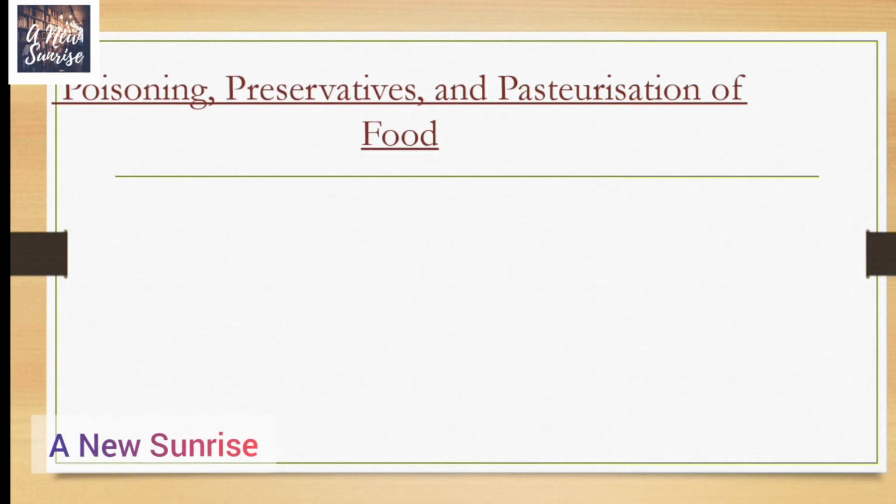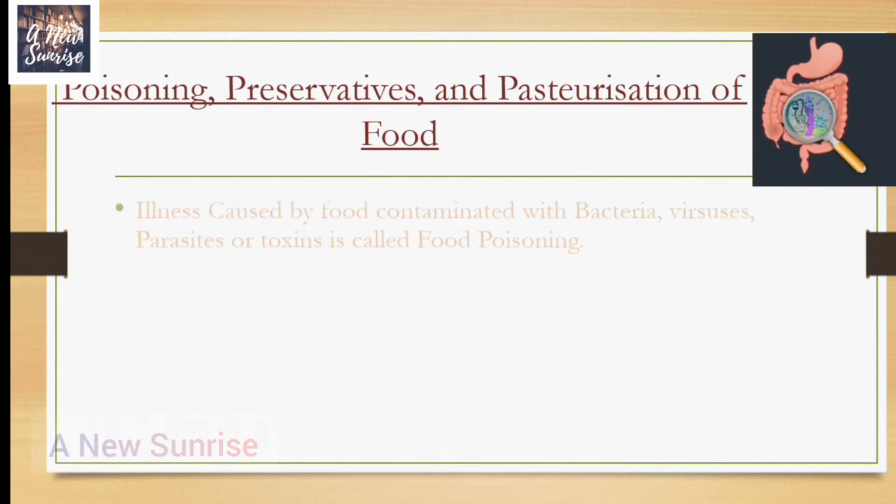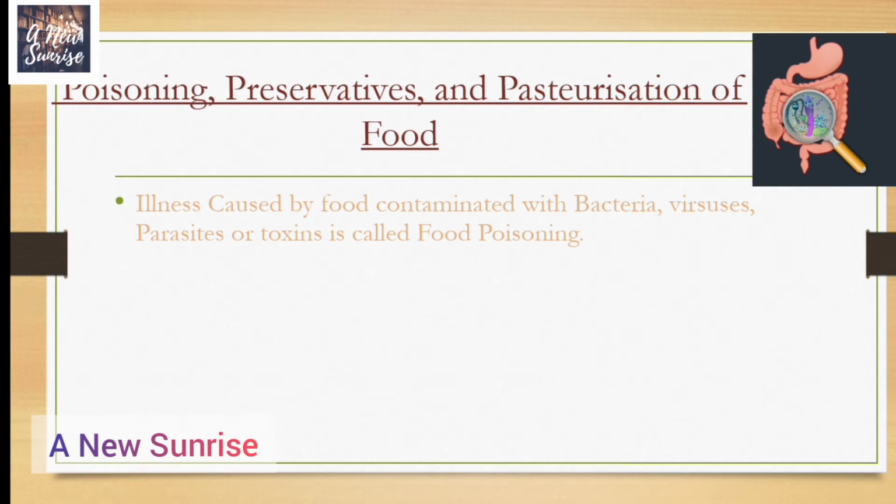Food poisoning, preservatives, and pasteurization of food. So now let us know about food poisoning, what the preservatives of food are, and what pasteurization of food is. Illness caused by food contaminated with bacteria, viruses, parasites, or toxic substances is called food poisoning.